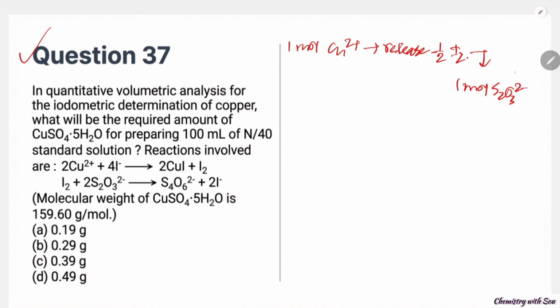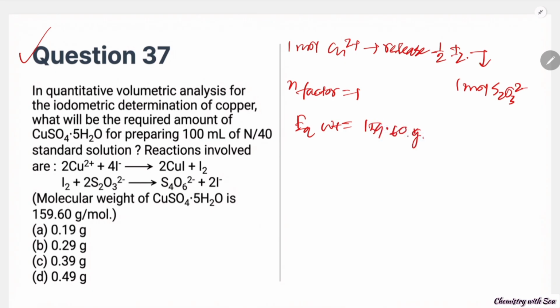So the equivalent weight of CuSO4 is equal to its molecular weight, because the n factor is equal to 1, so the equivalent weight is 159.60 gram.